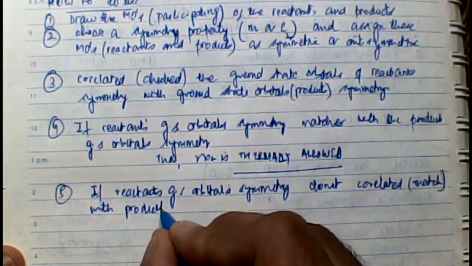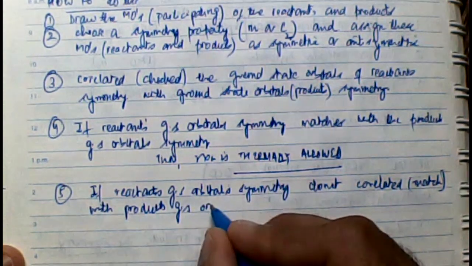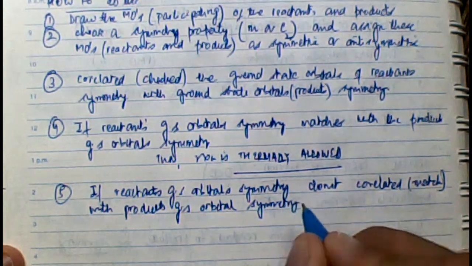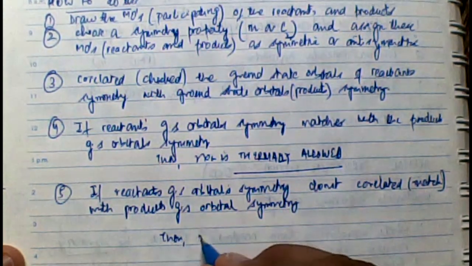Right? You understand the difference? What we have explained with these points is how you use the OCD approach in verifying whether a particular reaction is thermally allowed or not.